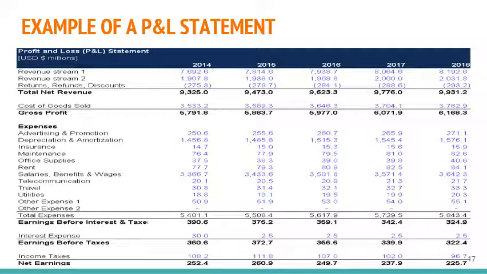Example of a P&L statement. So this is one of the P&L statement reports from 2014 to 2018. We have to see first the total net revenue and then gross profit, expense, earnings before interest and tax, earnings before tax, and also finally we have to see net earnings from 2014 to 2018.